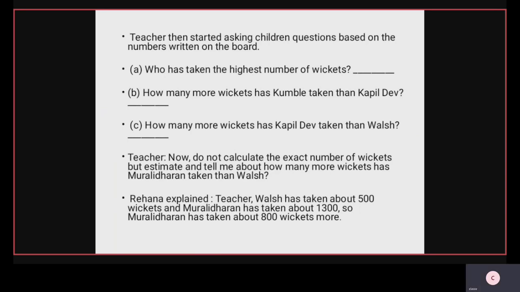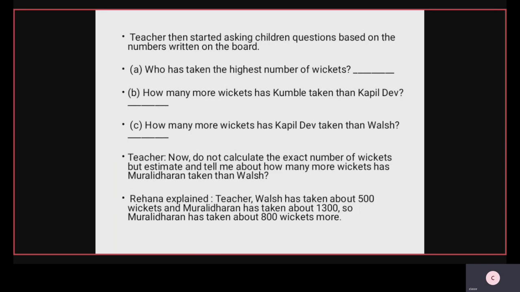Teacher: now do not calculate the exact number of wickets but estimate and tell me about how many more wickets has Muralidharan taken than Walsh. Rehana explained, Teacher, Walsh has taken about 500 wickets and Muralidharan has taken about 1300 wickets. So Muralidharan has taken about 800 wickets more than Walsh. Teacher: good. Now you estimate and answer the following question.